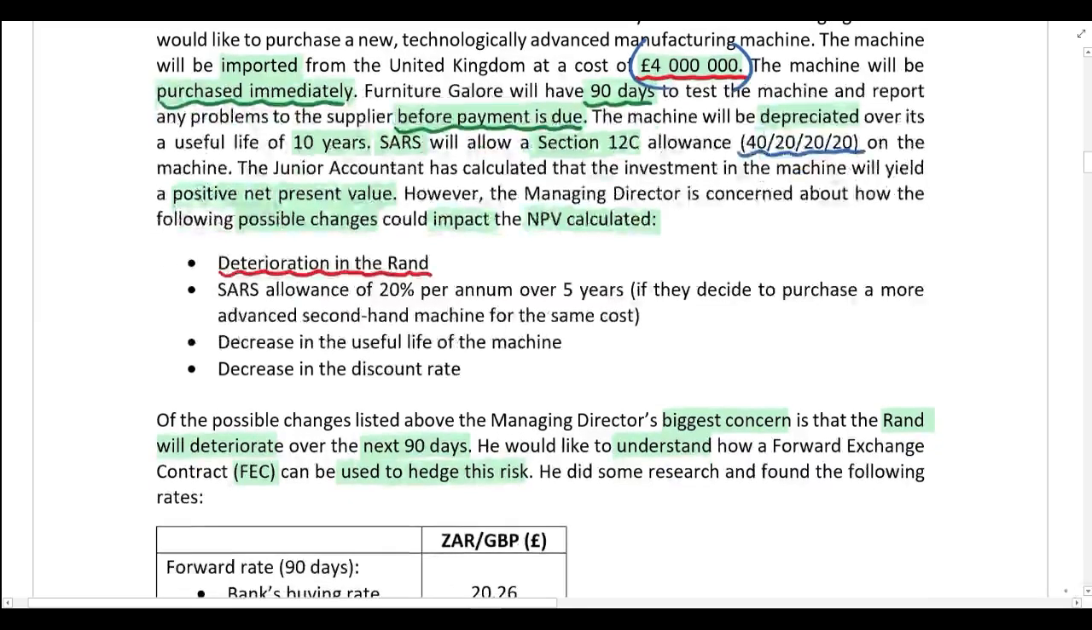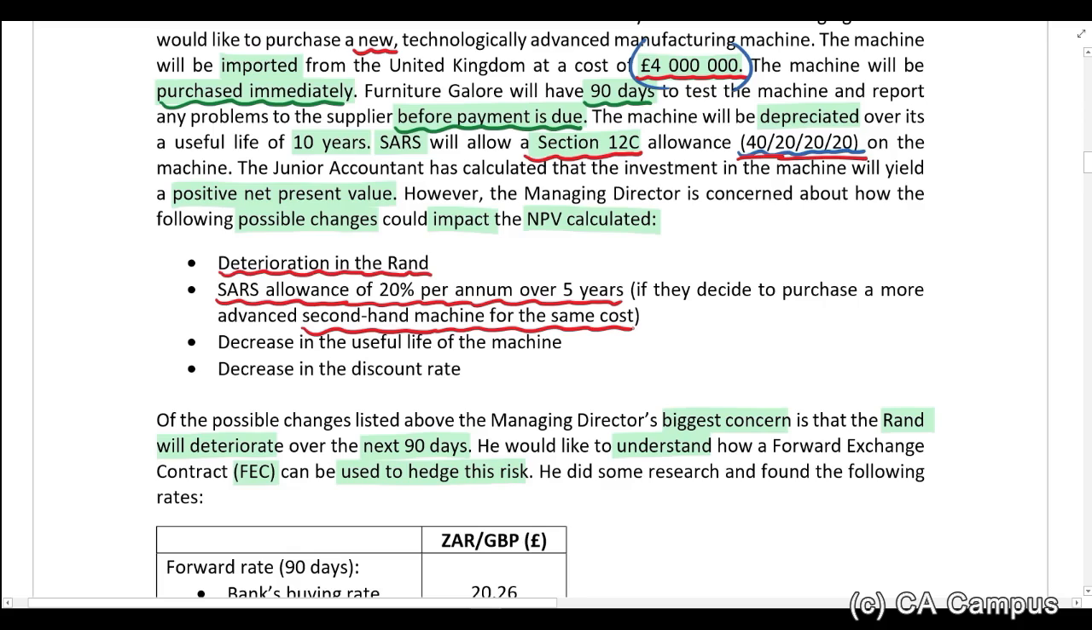Next, if the SARS allowance changes to 20% per annum over 5 years. So they're looking at buying a new machine, and the SARS Section 12C allowance on a new machine is 40% in year 1 and 20% in the next 3 years. How, if this changes now, because they decide to rather buy a more advanced second-hand machine for the same cost?